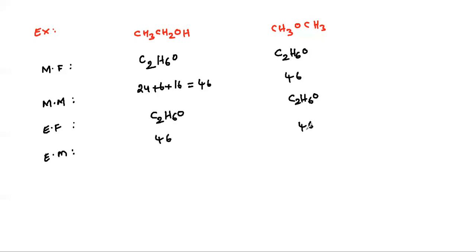Here also it is 46. Now general molecular formula. It is nothing but CnH2n+2O. Correct? And what about this compound's general formula? CnH2n+2O. Same, right?